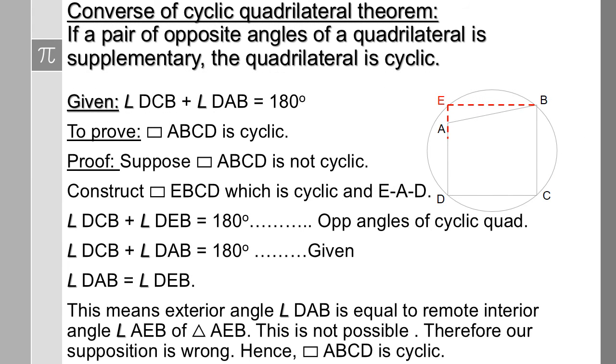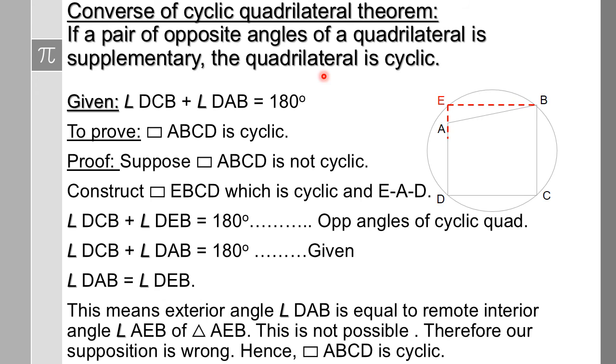This is the converse of the cyclic quadrilateral theorem, wherein in the textbook the proof is not given. They have given only the hint or the to-prove part, I think. The rest is supposed to be tried by the students. Anyways, I am here to help you out. So let's see the proof of it. If a pair of opposite angles of a quadrilateral is supplementary, the quadrilateral is cyclic. So this is the converse of the theorem that we learned just now.